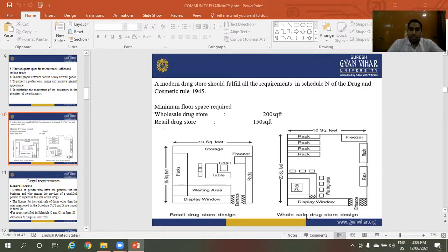Next is wholesale drug store design, in which there are entrance, racks, freezers, chair, waiting area. 20 square feet and 10 square feet are required for the area of the wholesale drug store, and 15 square feet and 10 square feet required for the retail drug store. These are the minimum floor space required for the pharmacy.